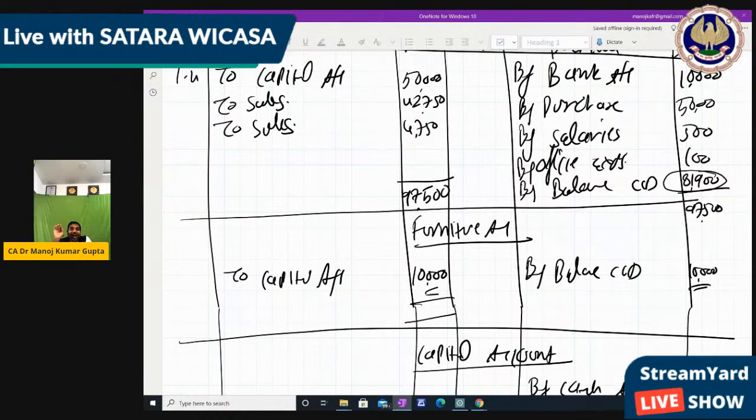As the name shows, trial balance means a balance check of whether all the transactions till now are correct or not. Maybe we gave only one effect of a transaction, then our trial balance will not tally. So we can identify there is an error or mistake, and accordingly we can check.